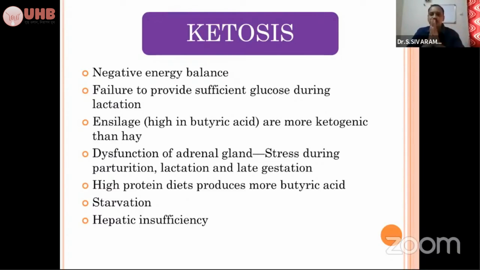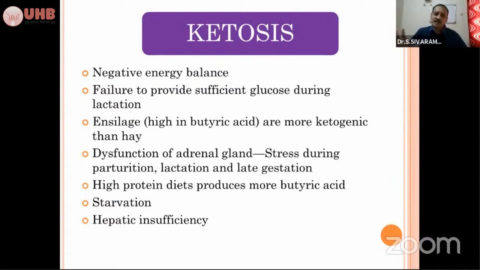For example, when the animal is calving, before and after calving is a transition period. Before calving, the animal needs more energy for the development of the fetus. After calving, the animal needs more energy for lactation. So according to the milk yield and lactation, we have to supplement the feeding management. Suppose there is a 10 liter milk yield, according to the 10 liters we have to give the feed so that the animal gets energy from the feed and the energy balance is maintained, so that all the metabolic processes are on the normal pathway.